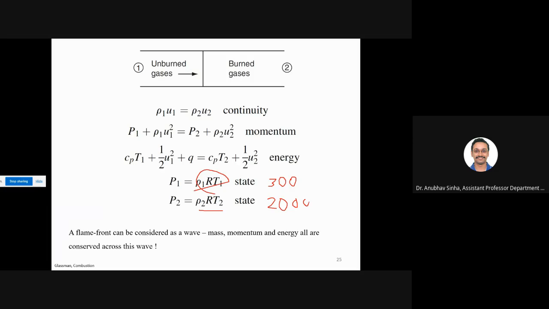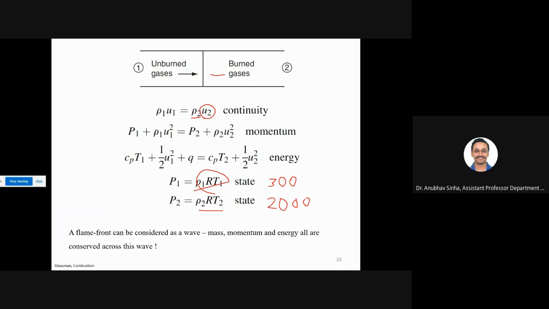So what is the ratio of temperature, 300 to 2000? Roughly 5 to 6 times. So the density will change accordingly. This will be much less dense, and consequently u2 will be very high, much bigger than SL.